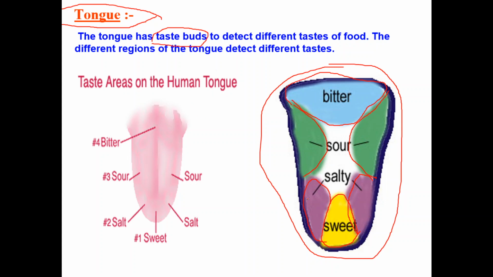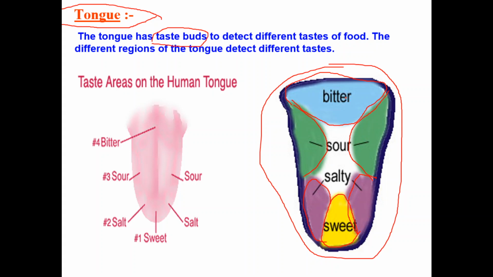So these are the areas present on our tongue, where in each region we can identify different tastes. Moreover, saliva mixes with the food. We take solid food, chew it into small pieces, and saliva mixes with the food. Saliva also helps the tongue to taste the different tastes of the food items.